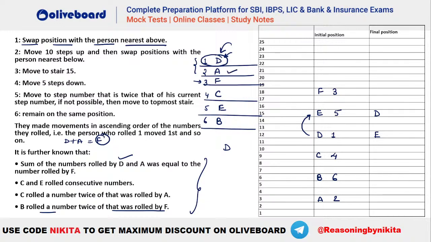Now comes your A who rolled 2. Okay, what is the rule for 2? Move 10 steps up and then swap positions with the person nearest below. So where is A? You can see A is at step number 3.